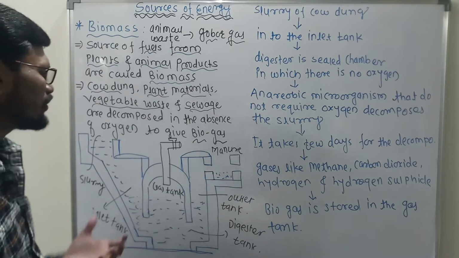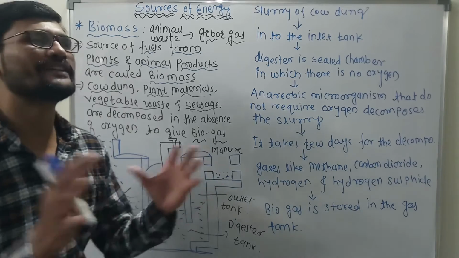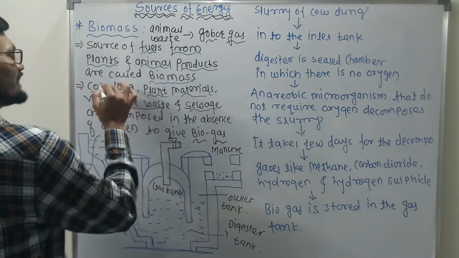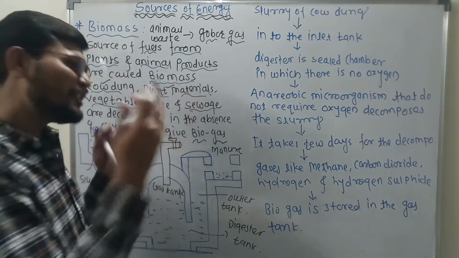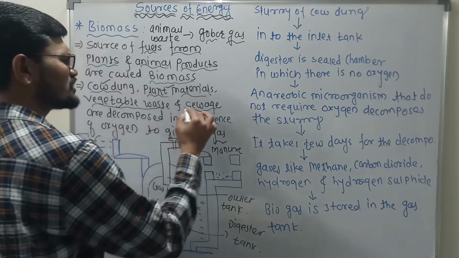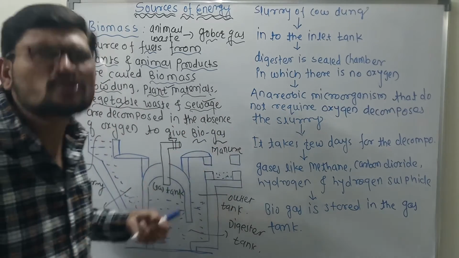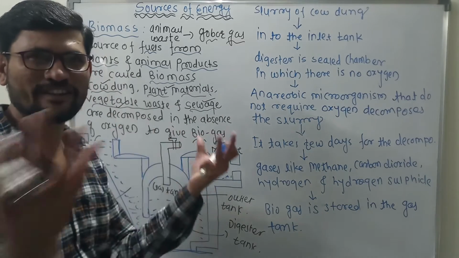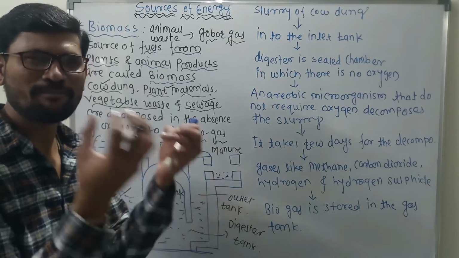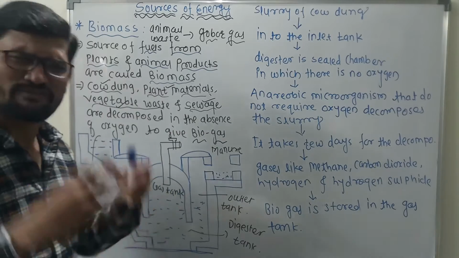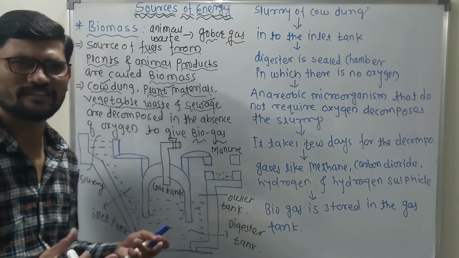Now we'll discuss some other things. What exactly is the slurry? You know that when cow dung, various plant materials, vegetable waste and sewage are all mixed together, that form is called the slurry. The mixture of cow dung, plant materials, vegetable waste and sewage is called the slurry. Get what I am saying?